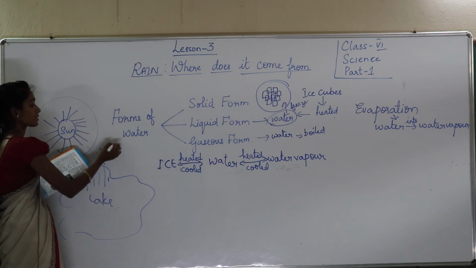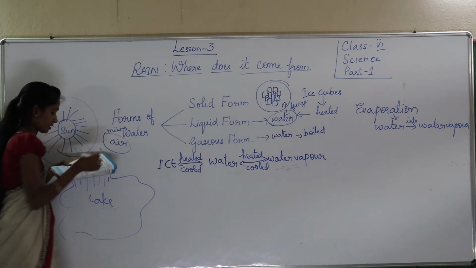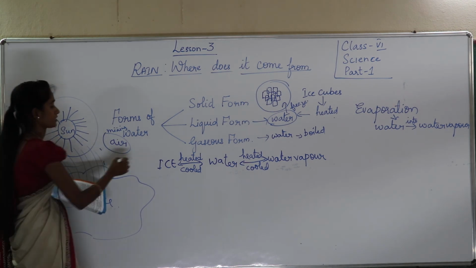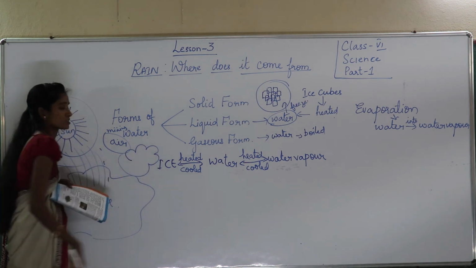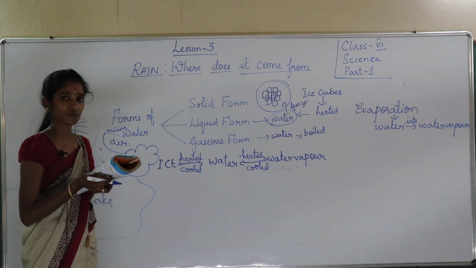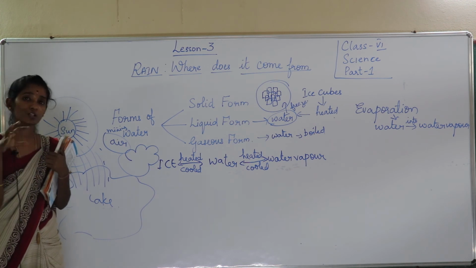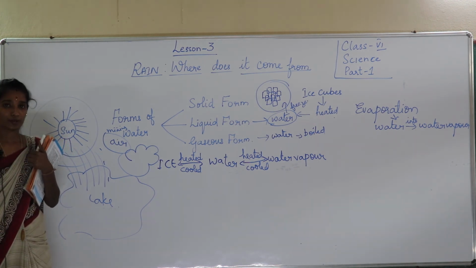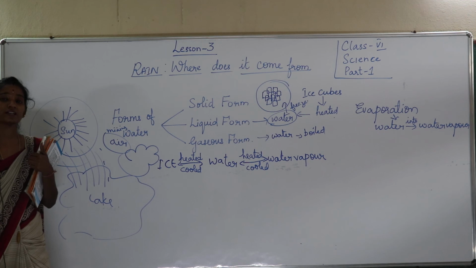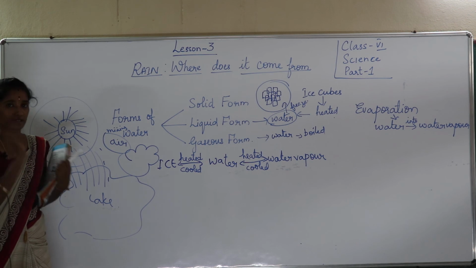After evaporation, the water vapor formed becomes a part of air. It is mixing with air and it cannot be seen. So after that, what is it doing? It is forming the clouds. What is forming, children? Clouds. So now you get to know how the clouds are formed. The water which is evaporated from the seas, oceans and lakes mixes in the air, and after some time it will form a cloud-like structure. Through that you will get the rain.